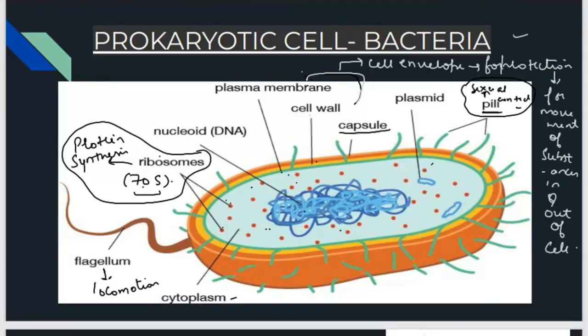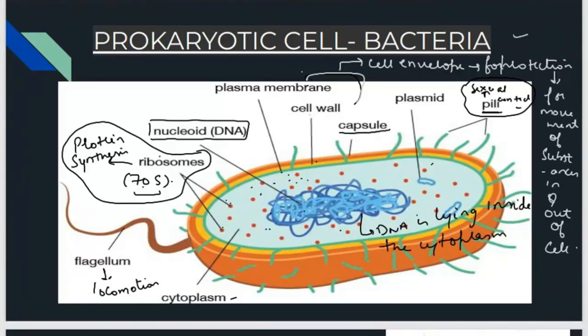Then DNA: no proper nucleus is there, so it is known as nucleoid. I told you, when there is no nuclear membrane, DNA is freely lying inside the cytoplasm. No proper nucleus is there, so it is known as nucleoid.